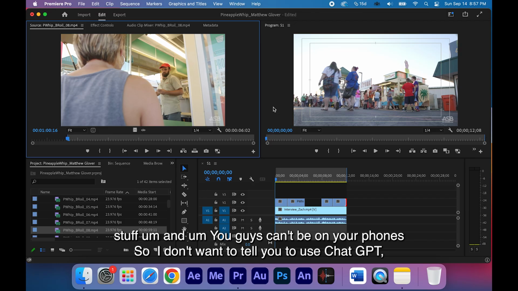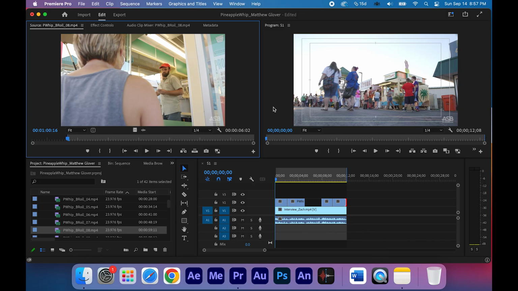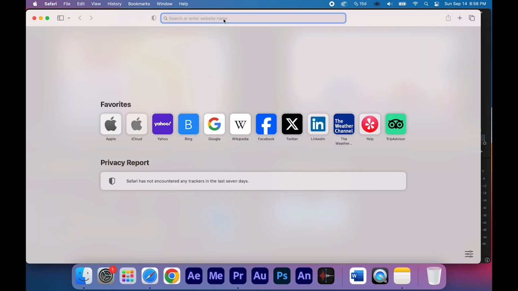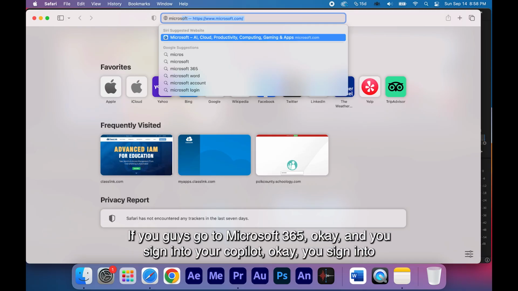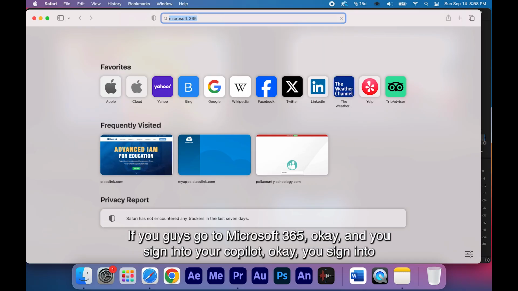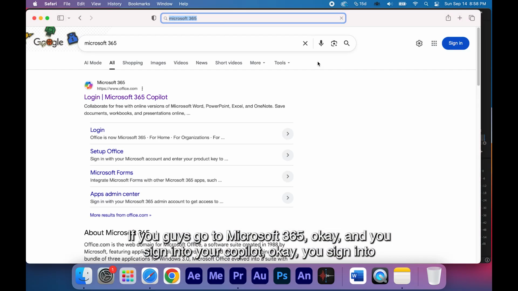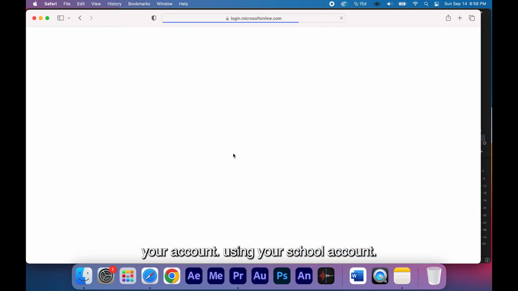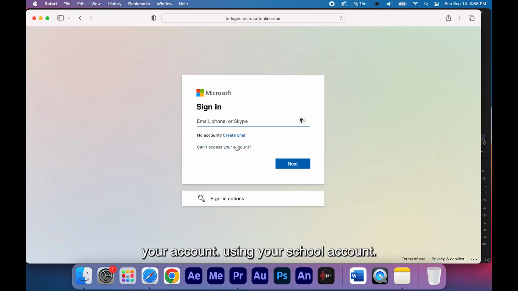And you guys can't be on your phones, so I don't want to tell you to use ChatGPT. But what you can do is go to Microsoft 365 and sign into your Copilot account using your school account.